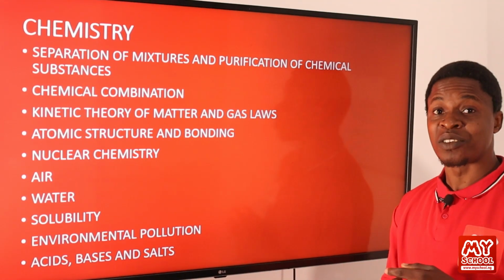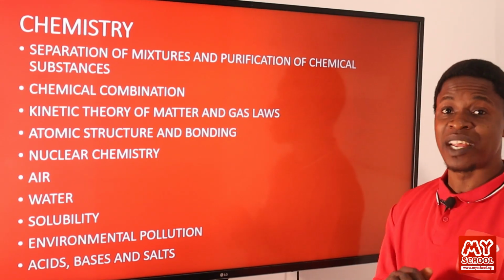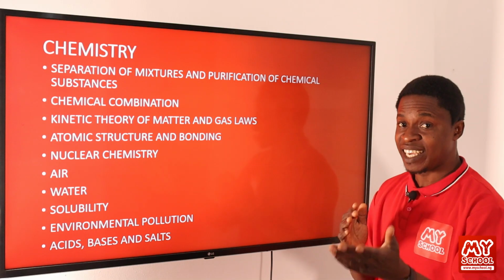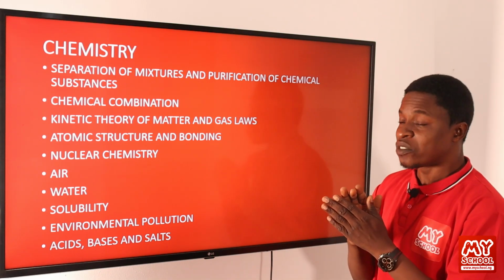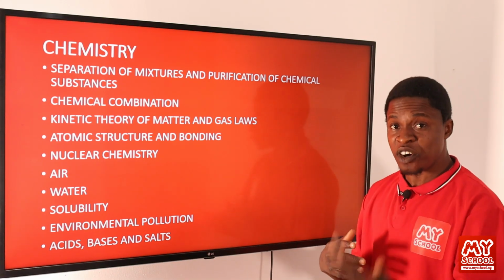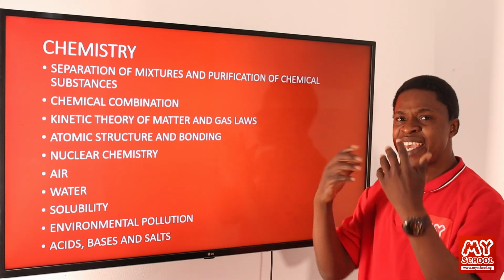We talk of acidic salt. We talk of basic salt. We talk of double salt. We talk of complex salt. Then we look at the different types of salts that we have, like I said earlier on. We'll then look at the different ways we can conserve the salts. We talk about hygroscopic, we talk about efflorescence, we talk about deliquescence, and the types of salts that behave the way they behave.